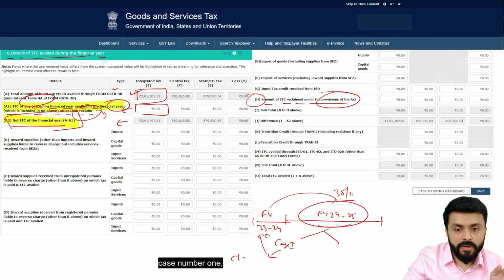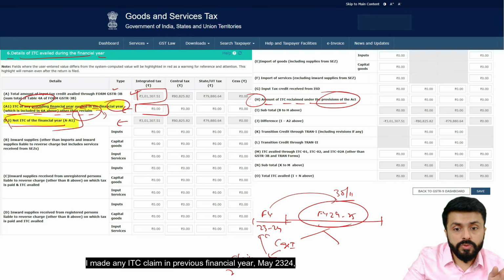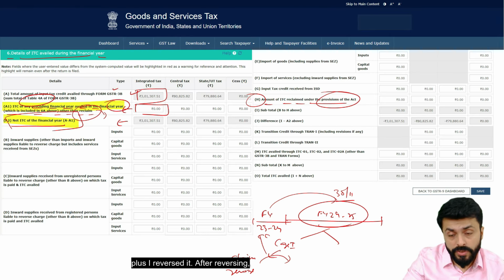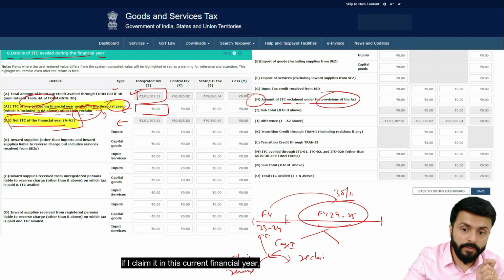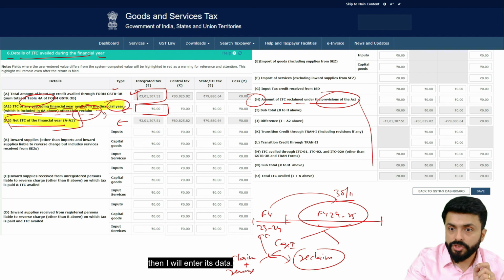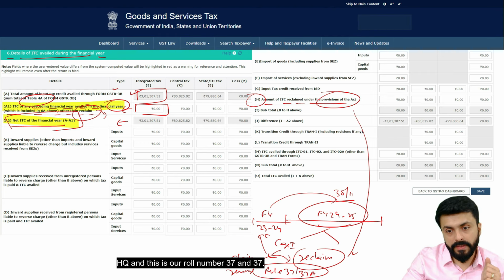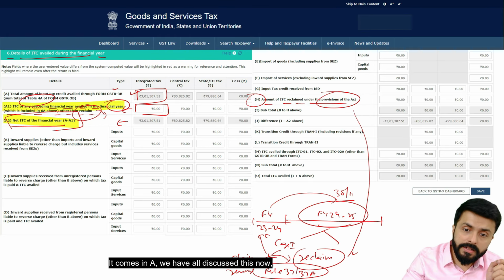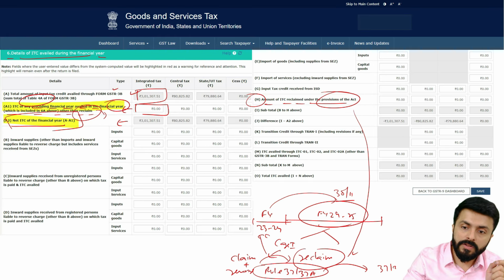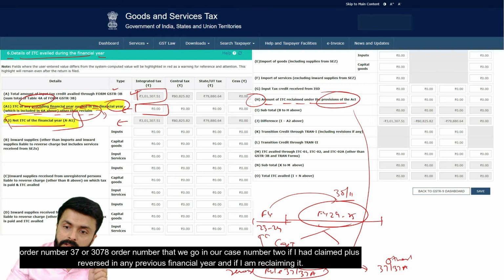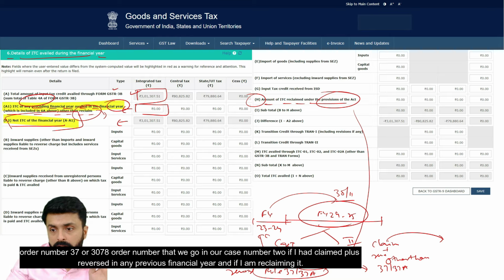Case number 1. I made an ITC claim in the previous financial year, 23-24, plus I reversed it. After reversing, if I claim it in this current financial year, then I will enter its data here, and this is our rule 37 and 37A. It comes in 6H, we have all discussed this now. Case number 2: if I had claimed plus reversed in any previous financial year and if I am reclaiming it.